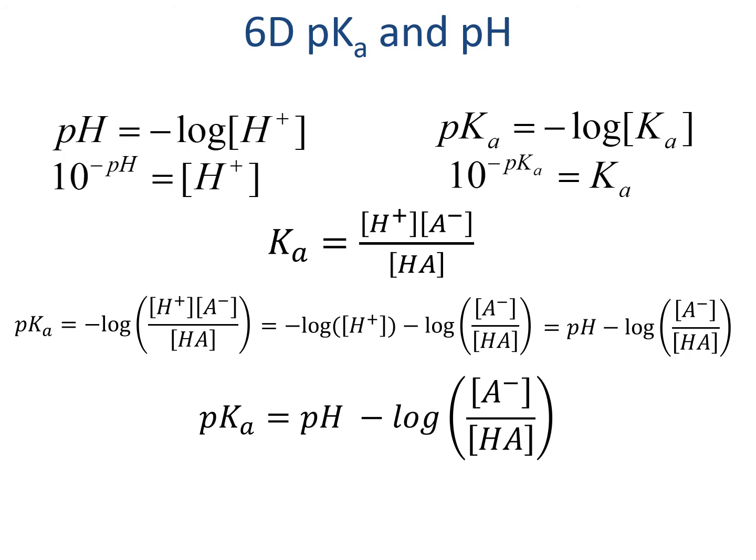If the pKa is greater than the pH, we would expect that the negative log of A over HA would need to be positive. We'd need a much larger denominator than numerator, and so we'd have more in the acidic form than the basic form. Again, that's if the pKa is greater than the pH.